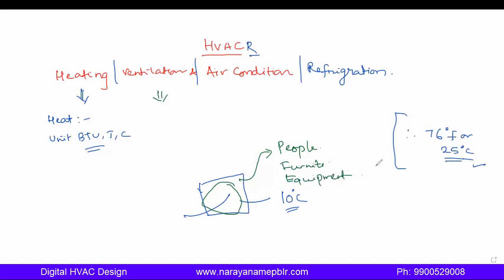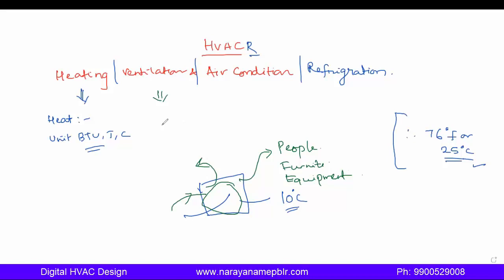Those foul smells we need to exit outside, and fresh air we should bring in. We will study how to do it. So ventilation is a process in which we provide fresh air from outside, improving indoor air quality and removing foul smell given by people, furniture, equipment, right?